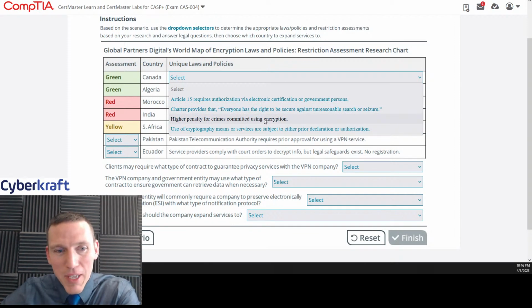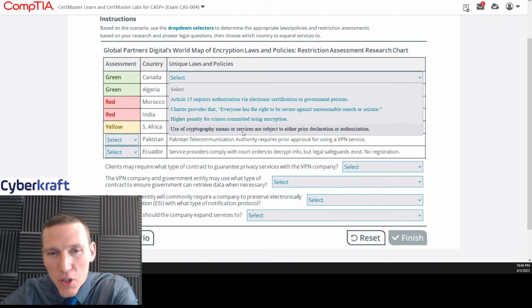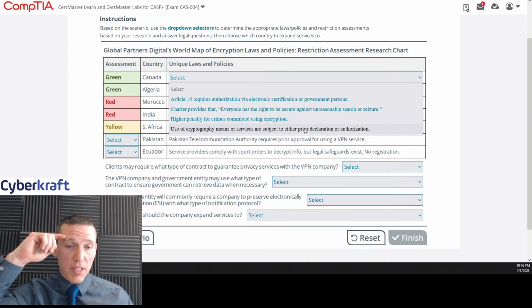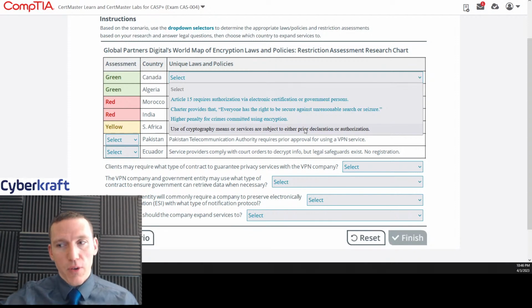Higher penalty for crimes committed using encryption. Use of cryptography means or services are subject to either prior declaration or authorization. This one doesn't make sense grammatically. Okay, so we have to declare if we're using cryptography. And that's a common theme you'll see with very restrictive countries.